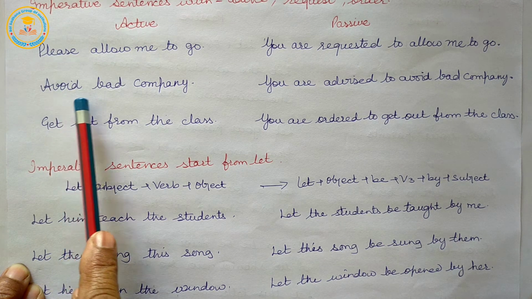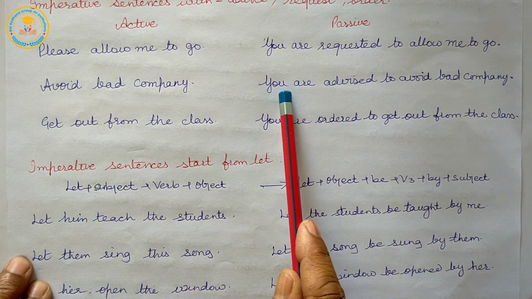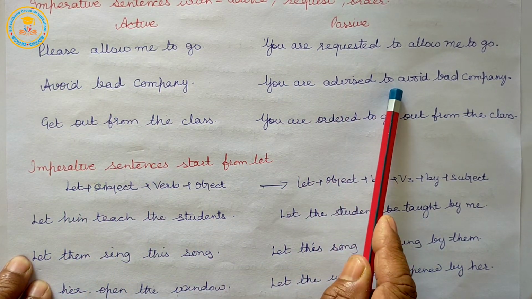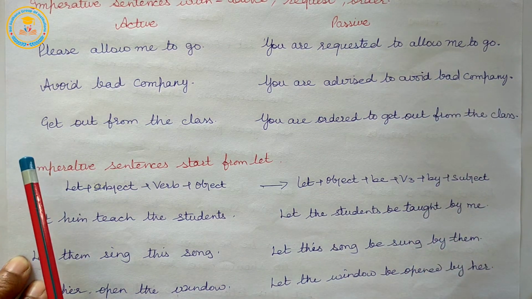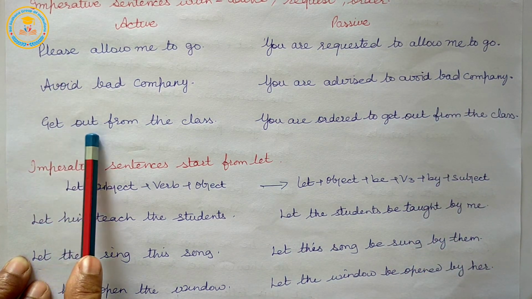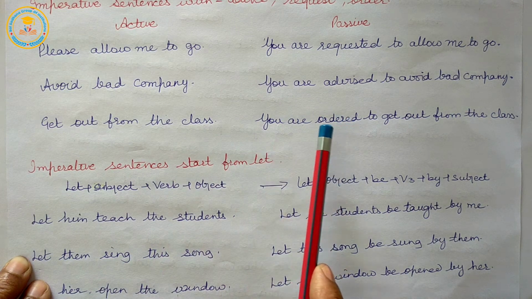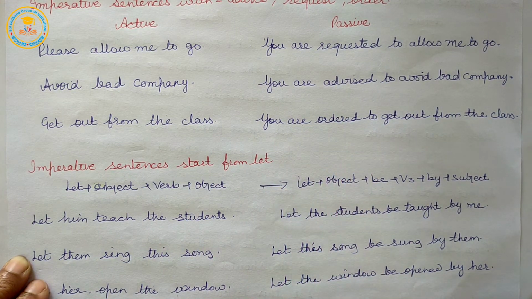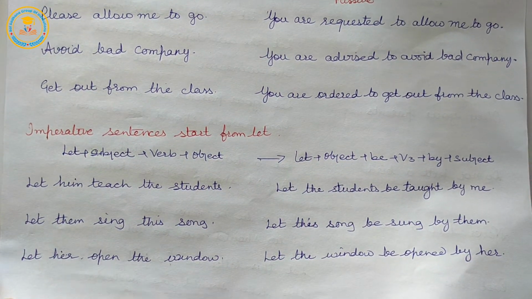Active voice: avoid bad company. Passive voice: you are advised to avoid bad company. Active voice: get out from the class. Passive voice: you are ordered to get out from the class.